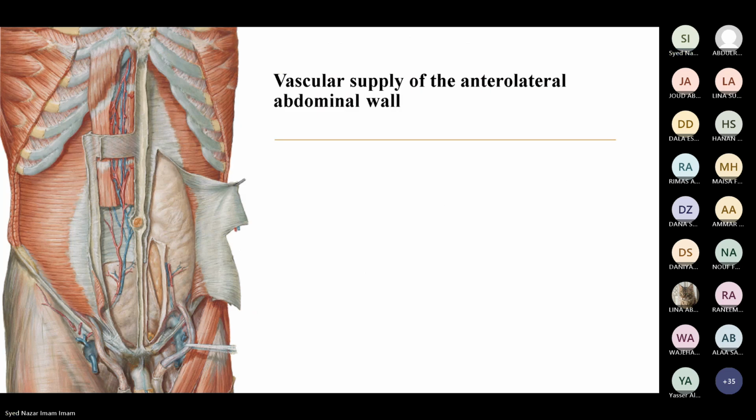Now, we have seen the anterolateral abdominal wall, the different regions of the anterolateral abdominal wall, what the different layers are: skin, superficial fascia, how the superficial fascia is formed, what about the deep fascia. And then we have seen the different muscles, three lateral muscles and two anterior muscles. We have also seen the rectus sheath, which is the aponeurosis of the three lateral muscles enclosing the rectus abdominis muscle. Now let's see the vascular supply of the anterolateral abdominal wall.